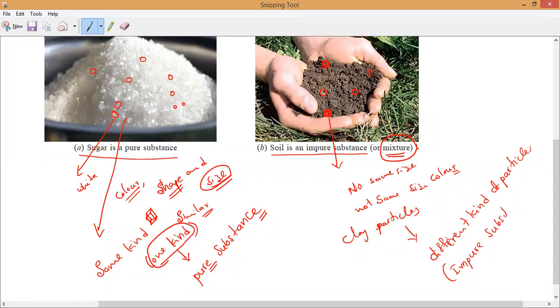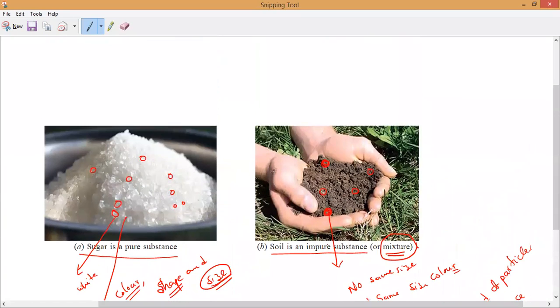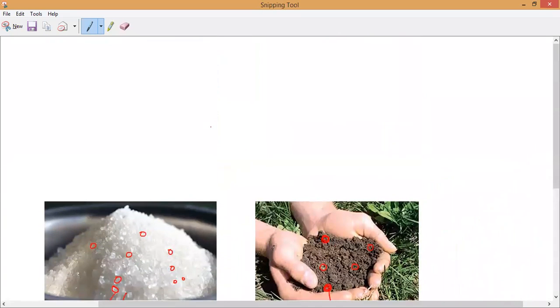Impure substances. Another name for impure substances is mixture. Understanding? So please all of you remember that. From this point, you can classify matter into two types. Matter can be classified into two types. What are they, guys? Anybody?